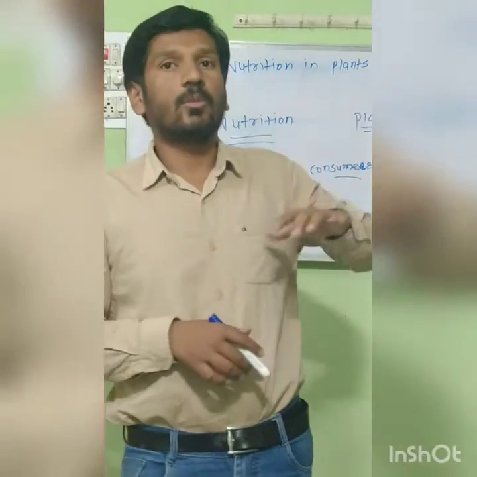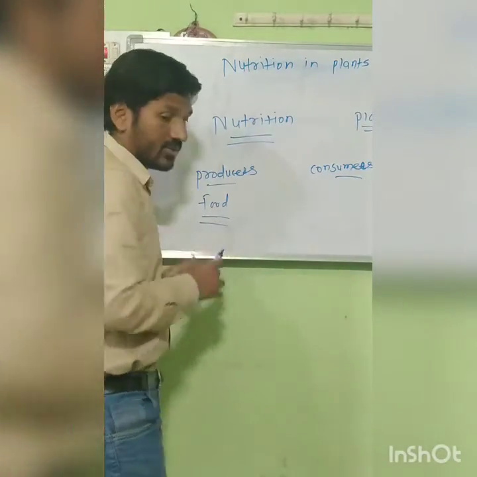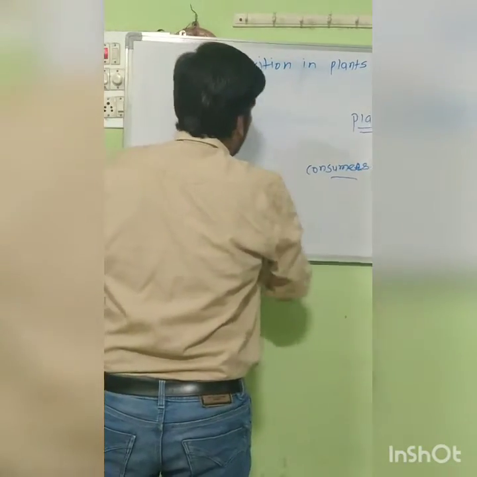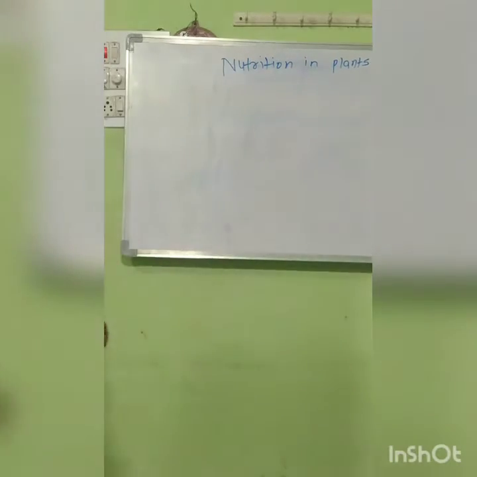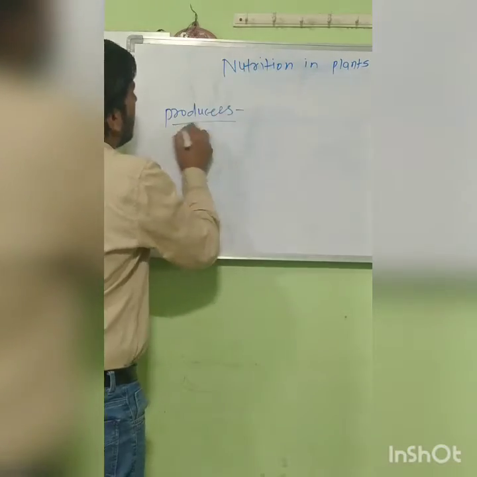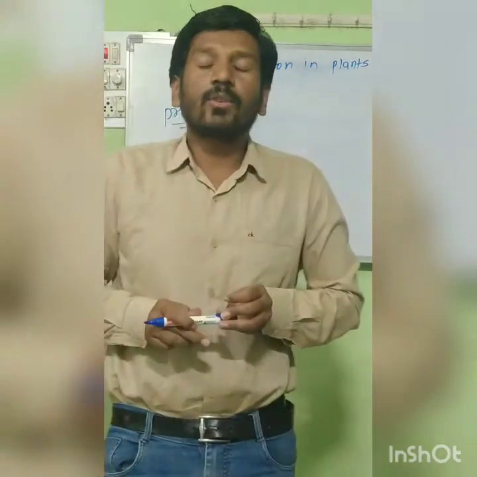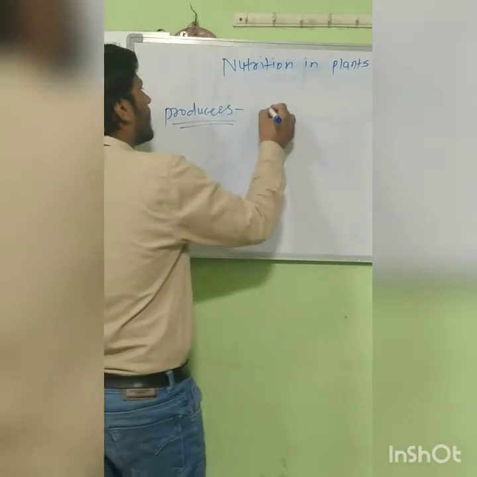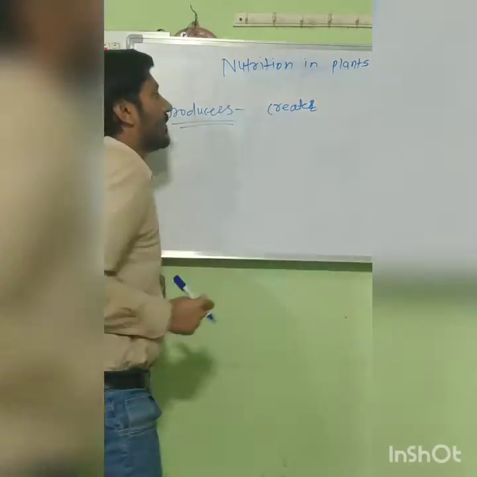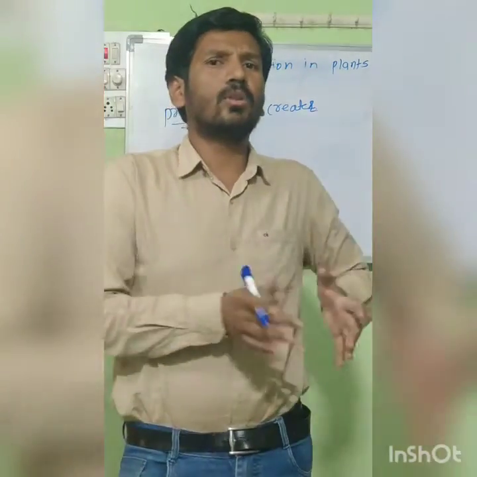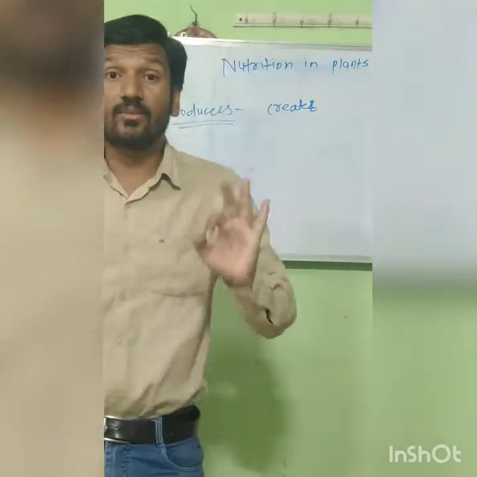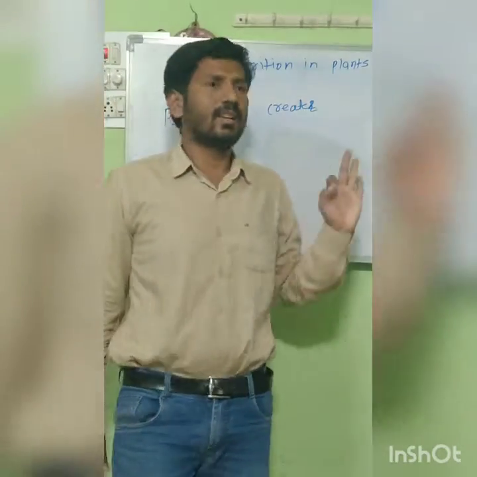Now we are going to learn about the first topic, that is the producer. So let's begin with this point. Producers. There is another word that we can use for producers, and that word is creator. What is meant by creator? A creator is the one who creates something. So what are plants creating? Plants are creating the most important thing for living things, that is food.